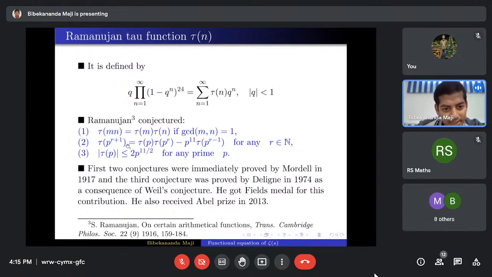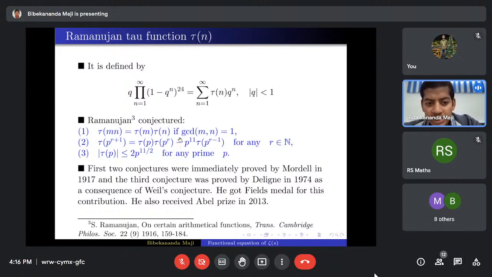Similarly, in the second property also he observed that. The third property was quite non-trivial. More generally, he conjectured that the absolute value of tau of n is less than or equal to d of n times n to the power 11 by 2, where d of n counts the number of positive divisors of n.